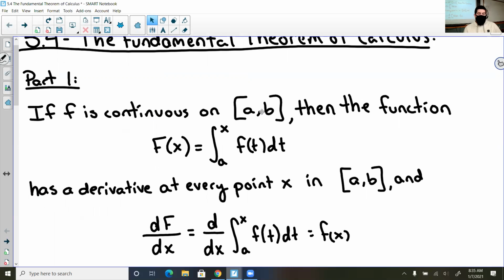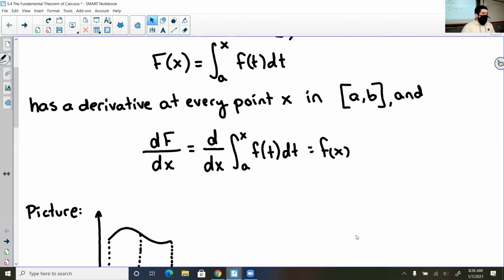If f is continuous on a closed interval a to b, then the function capital F of x equals the integral from a to x of f of t dt has a derivative at every point x in a to b. Therefore, we can say that the derivative of capital F with respect to x is equal to the derivative of the integral of f of t dt, which in return equals f of x. See, pretty simple. Just kidding.